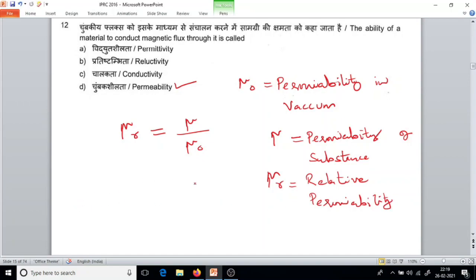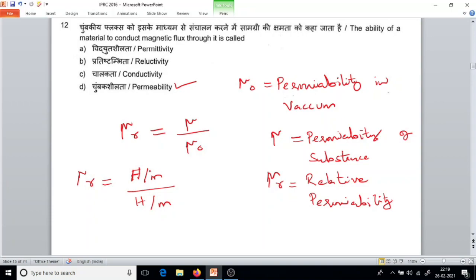Relative permeability. What is the unit of relative permeability? Okay, mu r. We are going to find the unit of relative permeability. Mu is given in Henry per meter. Mu naught also will come in Henry per meter.